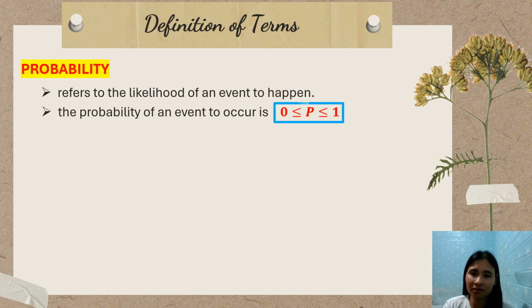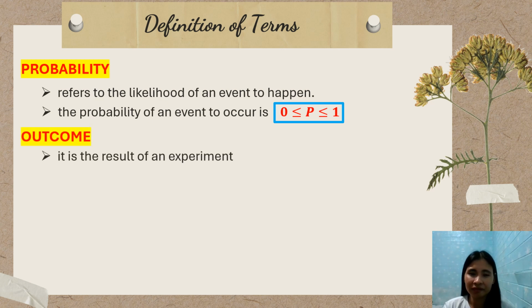Next, what are the different terms when we are talking about probability? Let's have outcome. Outcome refers to the result of an experiment. We have two kinds of outcome. All possible outcomes refers to the sample space, and the only outcome that we consider to identify the probability is the event.